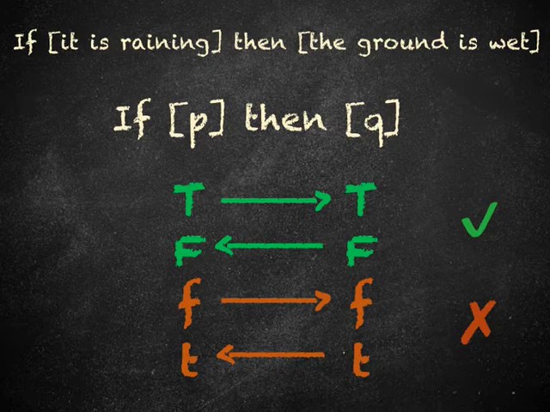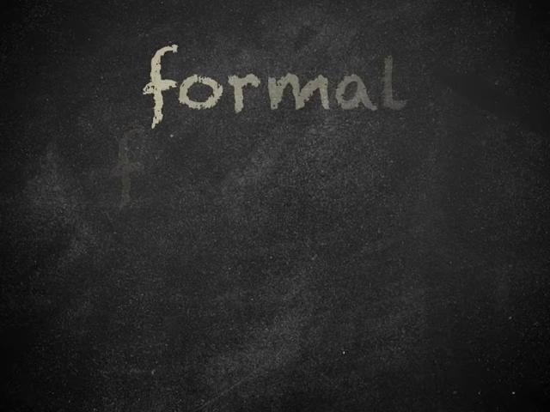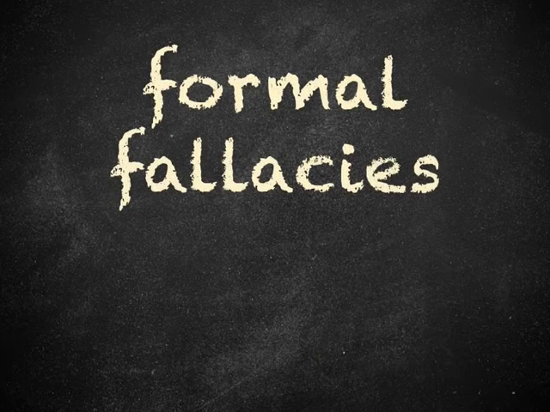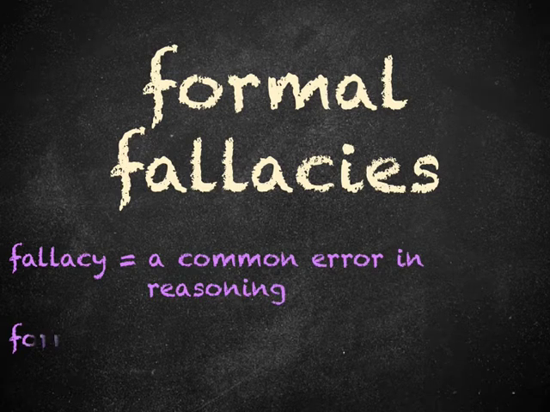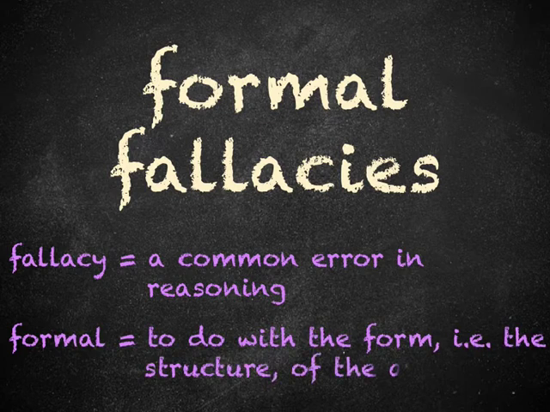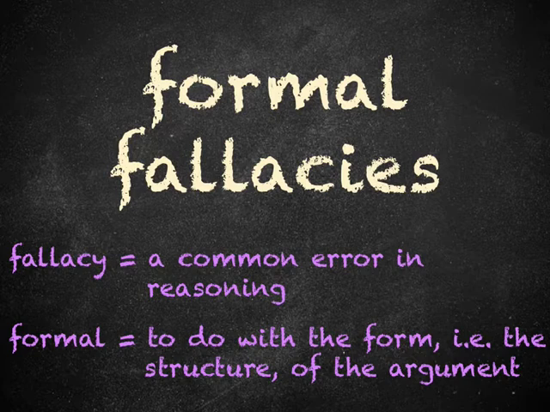Let's look at these two mistakes in a bit more detail. These two mistakes are called formal fallacies. A fallacy is a way of labeling certain common errors of reasoning. They are called formal fallacies because the mistake is to do with the form, that is, the structure of the argument, rather than with any specific content.